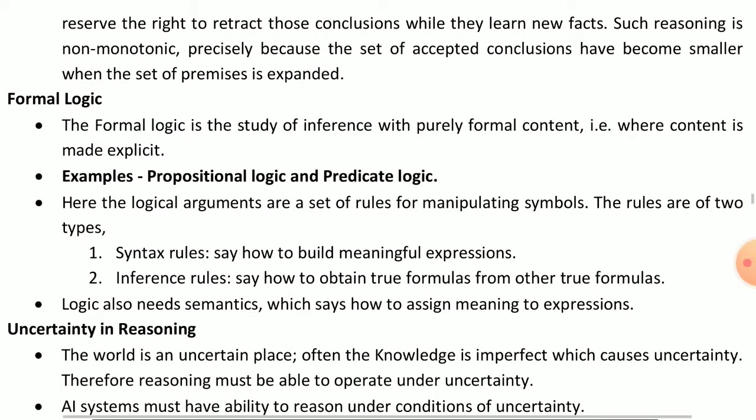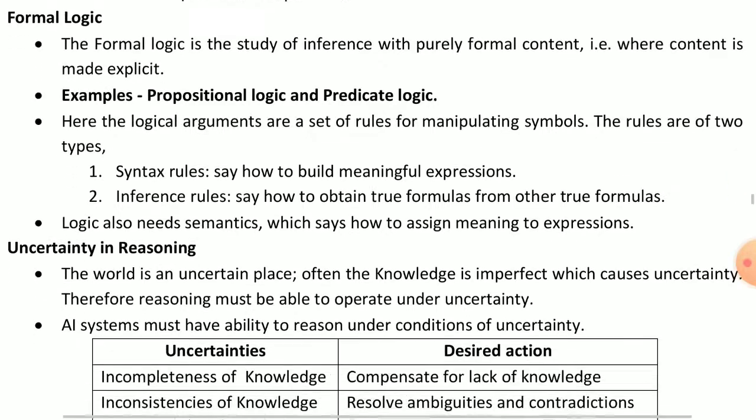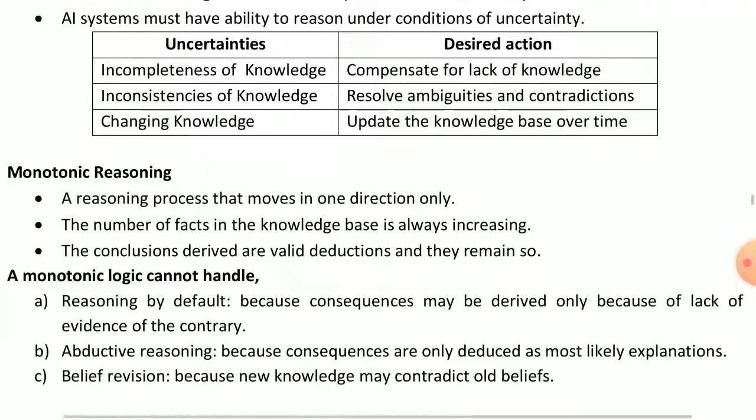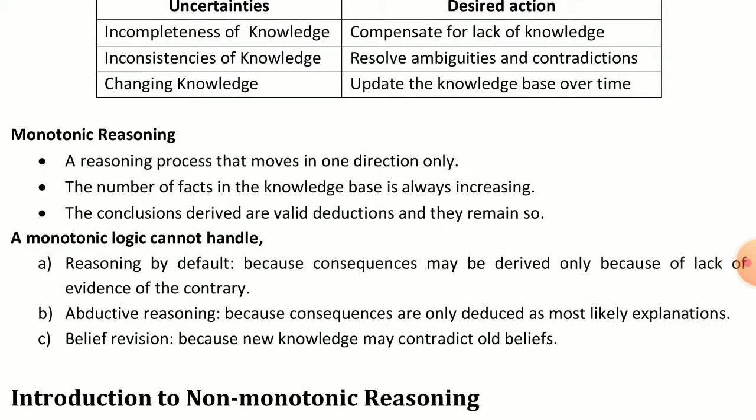Okay, its explanation is given. Then I explained formal logic. We took the examples propositional logic and predicate logic, and we took two different rules, syntax rules and inference rules. Then uncertainty in reasoning. In this topic we take some uncertainties and the actions we desire. Then monotonic reasoning came. I gave the definition and basic introductions. Then some cases were given where we can't handle monotonic logic.